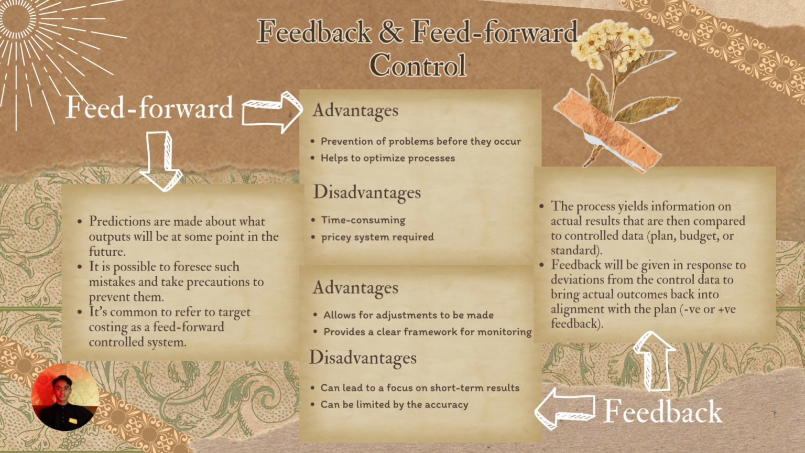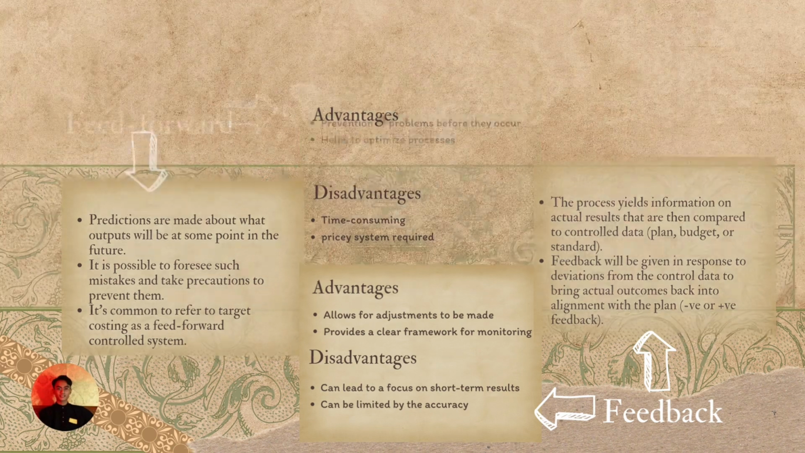Second is the feedback system. A feedback system is a reactive system that provides information after an event has occurred. It aims to evaluate past budgetary performance and identify areas for improvement. The advantages are that it allows adjustments to be made to the budget based on actual performance and provides a clear framework for monitoring. And the disadvantages are that it can lead to a focus on short-term results over long-term goals and can be limited by the accuracy and timeliness of data used in the feedback loop.